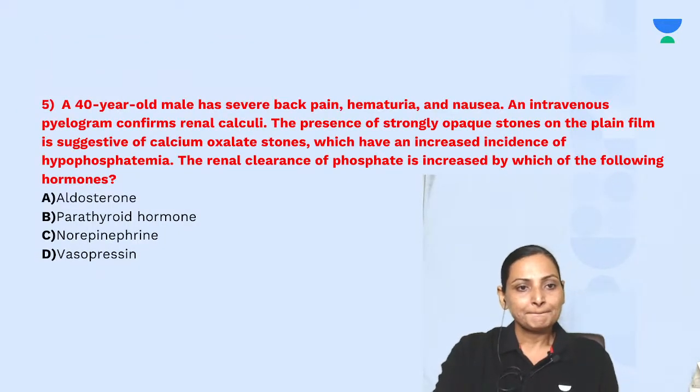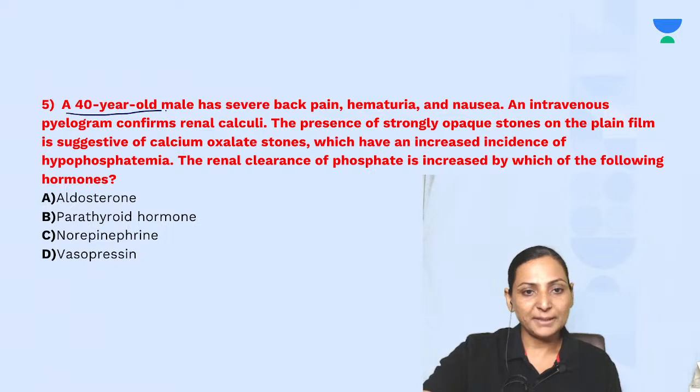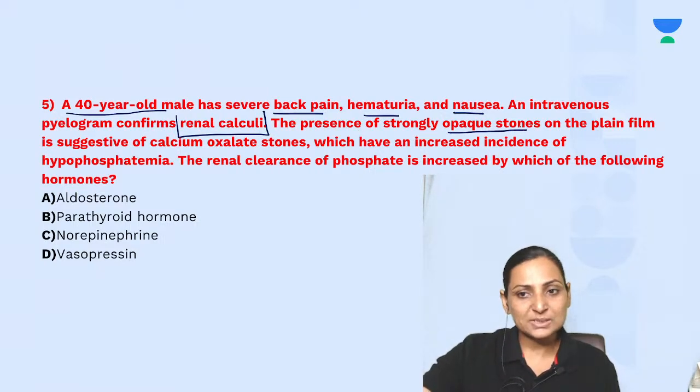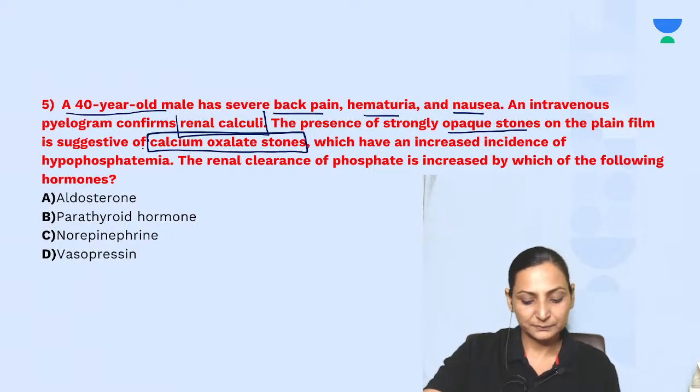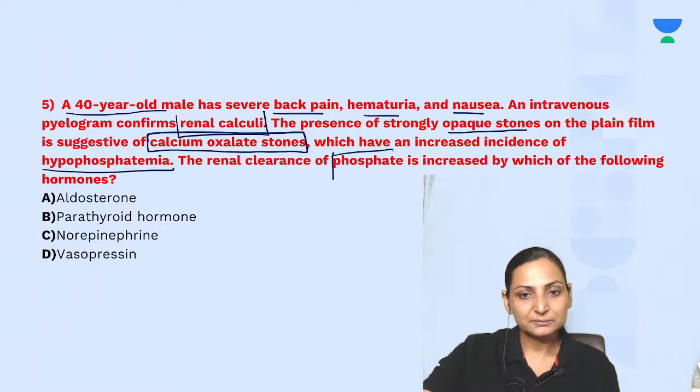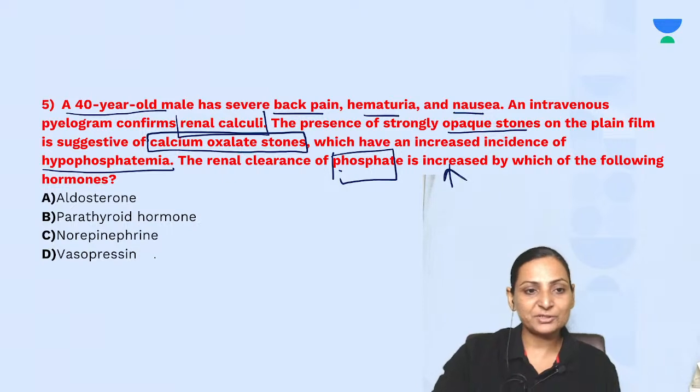Next. There is a 40-year-old male who has backache, hematuria, and nausea, and an intravenous pyelogram was done which confirmed renal calculi. There are opaque stones which are suggestive of calcium oxalate stones. Right? Calcium oxalate stones. And there is an increased incidence of hypophosphatemia. The question says that the renal clearance of phosphate is increased by which hormone?